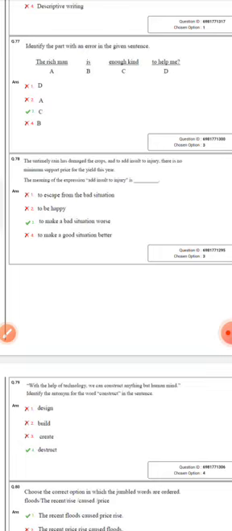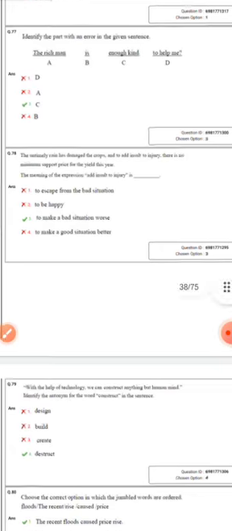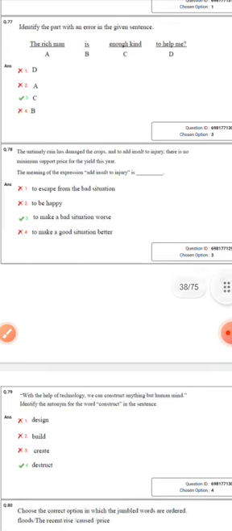Next comes: "Ultimately rain has damaged the crops. Add insult to injury. There is no minimum support price for the yield this year." So the expression "add insult to injury" is a particular idiomatic phrase.